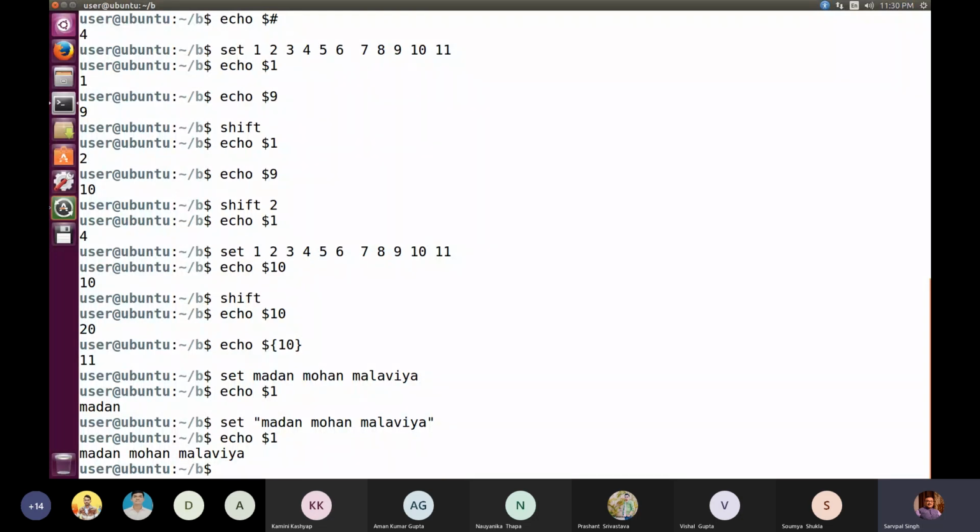ठीक है, तो अगर you are including multiple words between double inverted commas, then that will become a string comprising of 3 words. And if you are individually writing Madan Mohan Malviya, so these are the three words separately assigned to $1, $2 or $3.